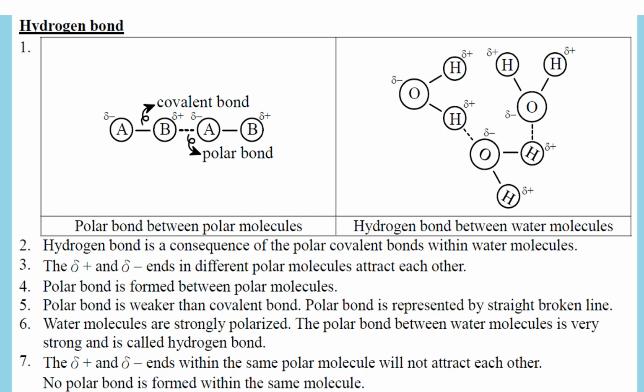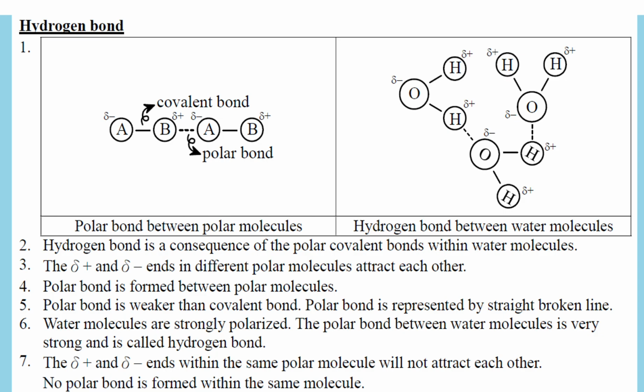Later on, you have other categories that also have a hydrogen bond. And the delta plus and delta minus within one polar molecule won't attract each other. No. The distribution, I've said, is equilibrium within a molecule already, so they don't change equilibrium. So no polar bond is formed within the same molecule. They are connected by covalent bond, not polar bond, within a polar molecule.